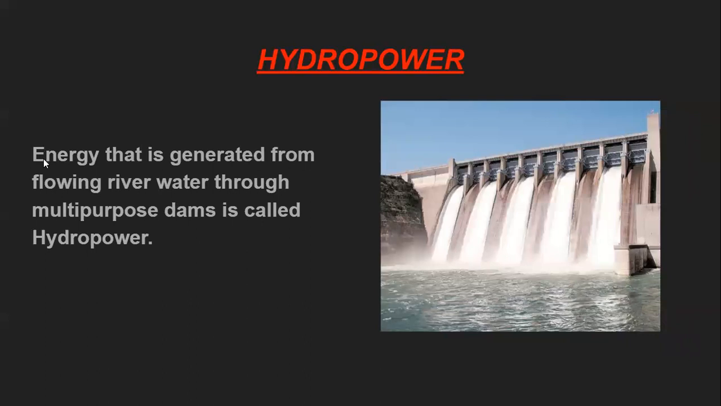Now let's study: energy that is generated from flowing river water through multi-purpose dams is called hydropower. So hydropower is the energy generated from water. That is, the source of the energy is water. Now next is the tidal energy.